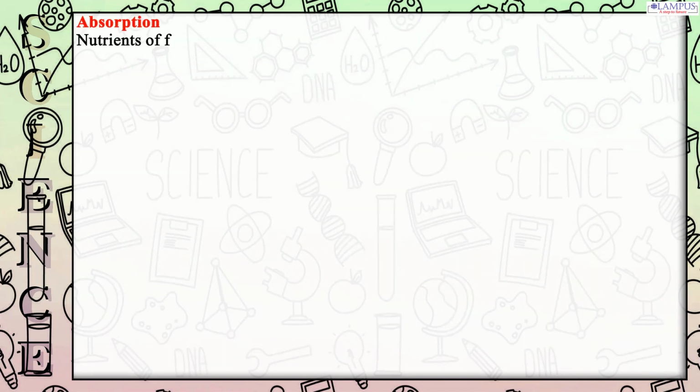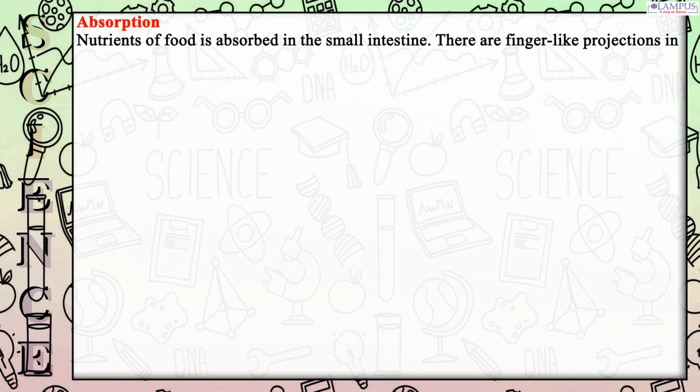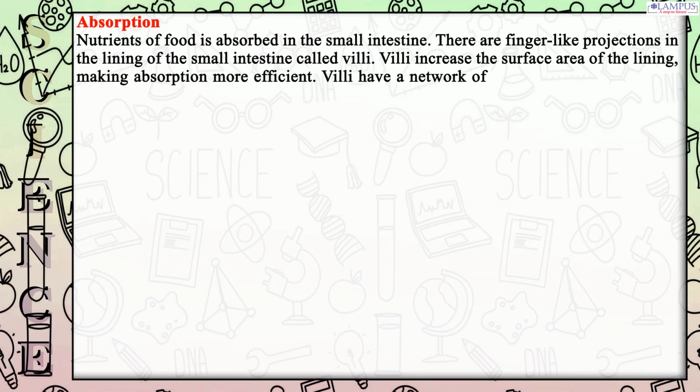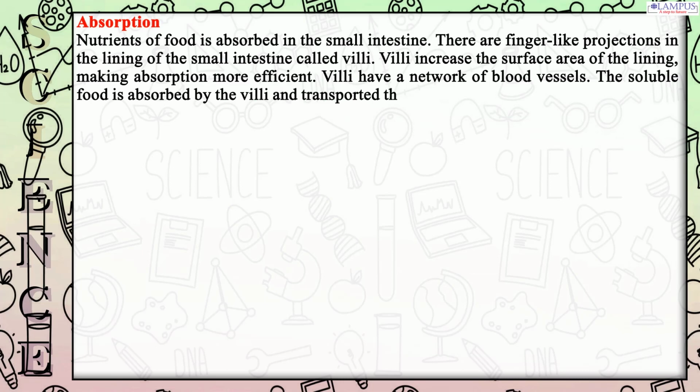Absorption. Nutrients of food are absorbed in the small intestine. There are finger-like projections in the lining of the small intestine called villi. Villi increase the surface area of the lining, making absorption more efficient. Villi have a network of blood vessels. The soluble food is absorbed by the villi and transported through the blood vessels to different parts of the body.